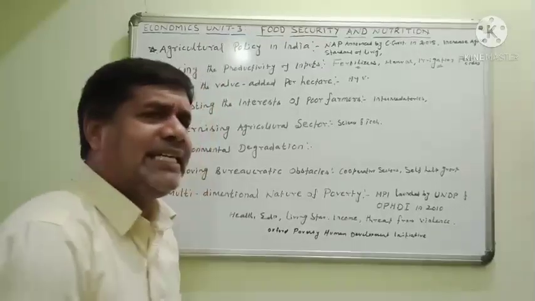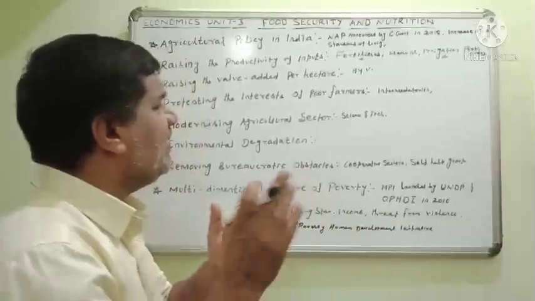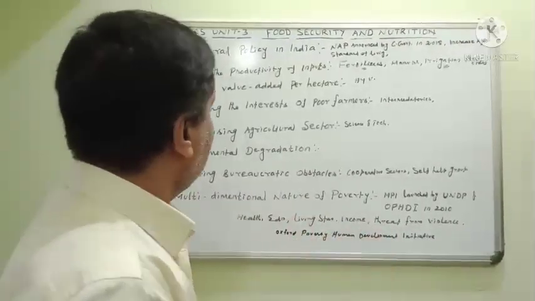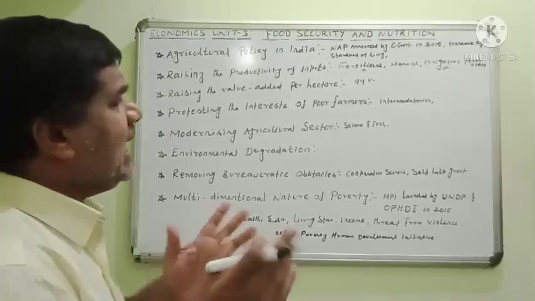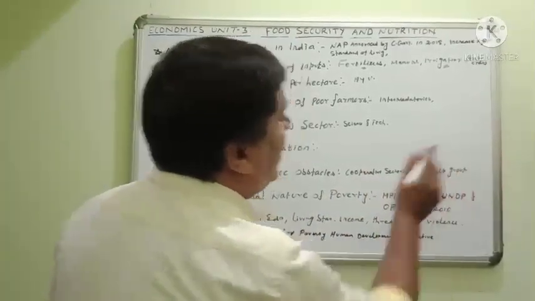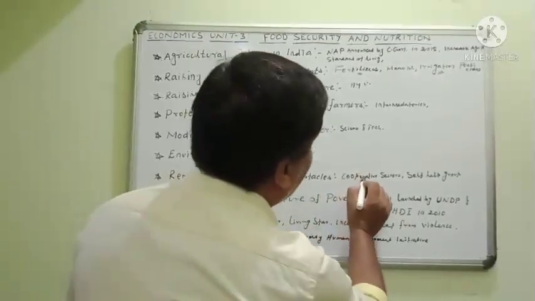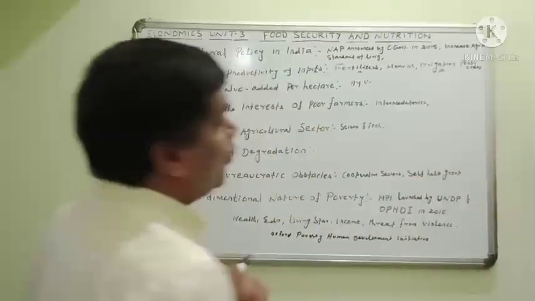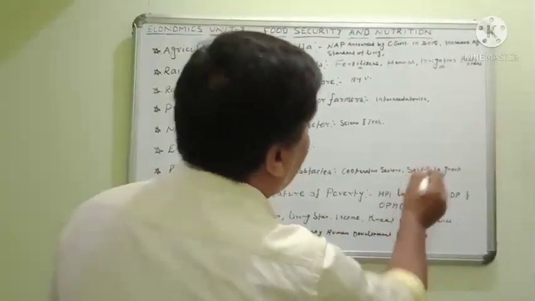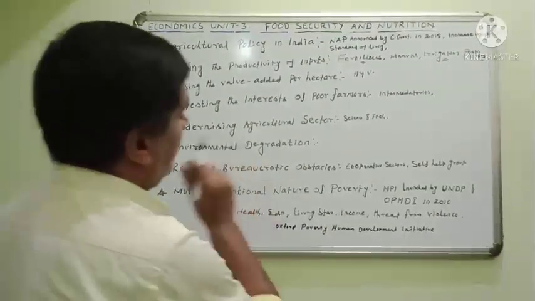The bureaucratic obstacles, the government restrictions were given to the farmers. The farmers' main aim was to avoid the cooperative sector and the self-help groups. Why? Because the government ordered some restrictions on the farmers.